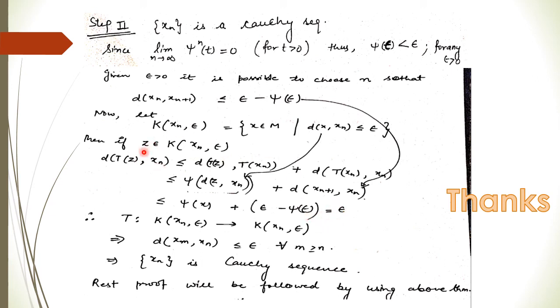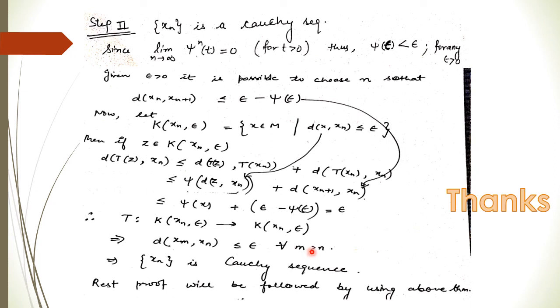So it means whenever z belongs to this set, Tz also belongs to this set. So T is also a mapping from this set to this set, such that for any x_n and x_m, the distance is also less than or equal to epsilon. This is true for every m greater than or equal to n.